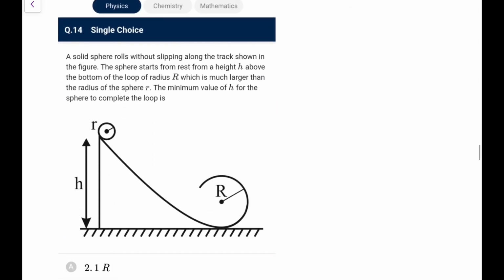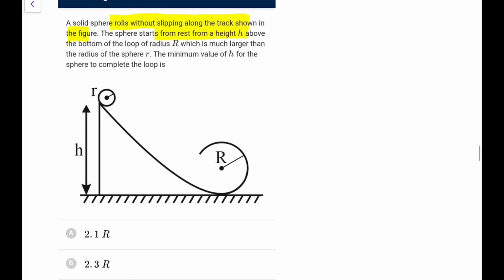Next, you have a solid sphere rolling without slipping along the track shown in figure. The sphere starts from rest from a height h above the bottom of the loop of radius r, which is much larger. The minimum value of h for the sphere to complete the loop. For completing the loop, the important thing that we need to remember is, whenever it comes at this point, first of all I need to get these two things.